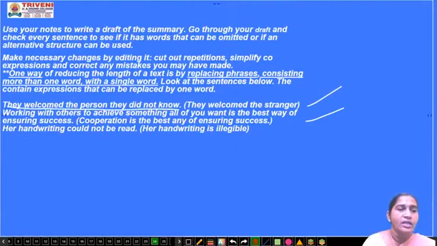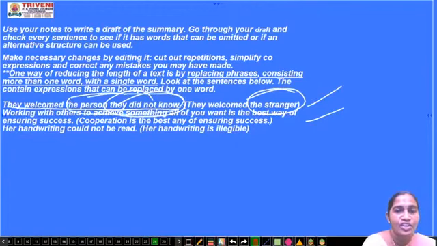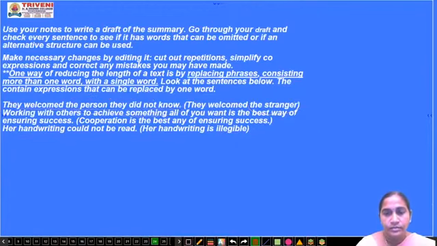They welcomed the person they did not know. It has been shortened to: they welcomed the stranger. The person they did not know has been changed to stranger. In this way you have to cut short without changing the sense of the original passage.